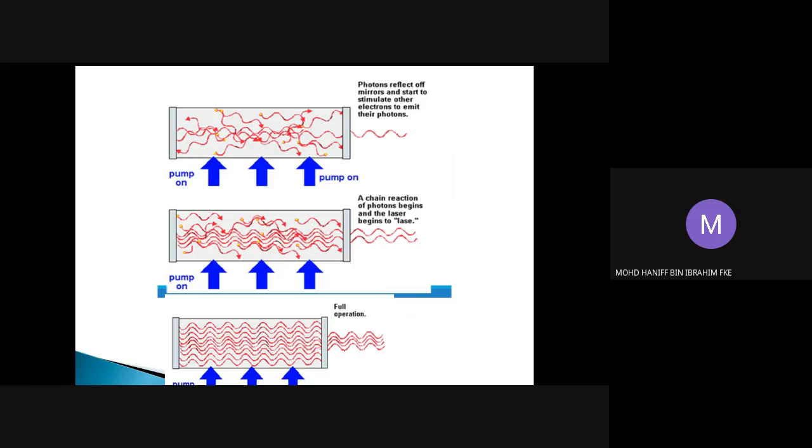cavity. And we can say that the lasing process took place completely, and the laser is said to be in full operation. So this is the process, or the operation, of the laser diode.